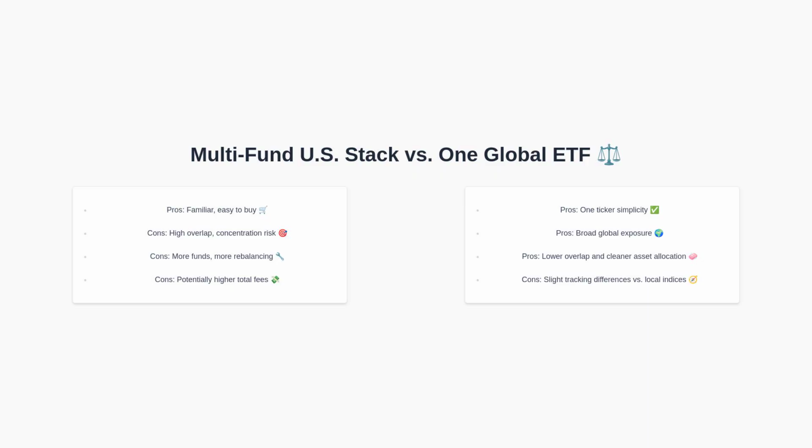Continuing, compare two approaches. On the left, the multi-fund U.S.-centric stack is familiar and accessible, but brings heavy overlap, greater concentration, rebalancing complexity, and potentially higher all-in costs. On the right, a single Total World ETF offers one-ticker simplicity, broad global exposure, and inherently lower overlap. The trade-off may include tracking differences relative to purely domestic indices.